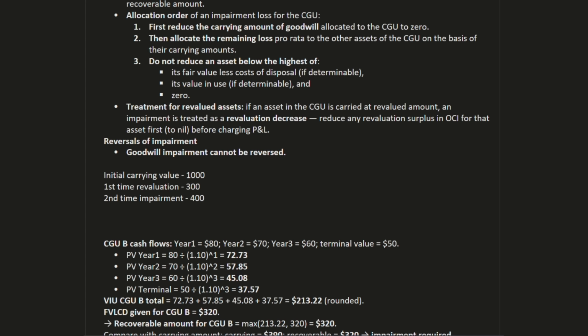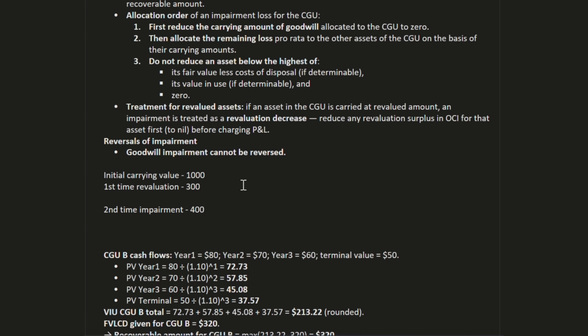So what does it mean? At the end of the first time, the carrying amount is 1300.